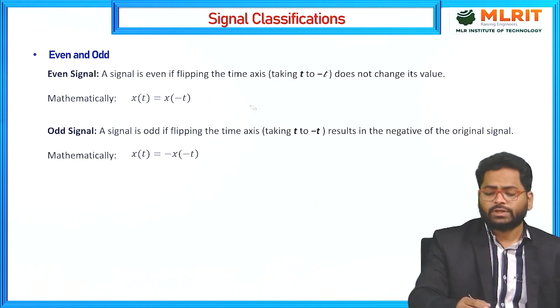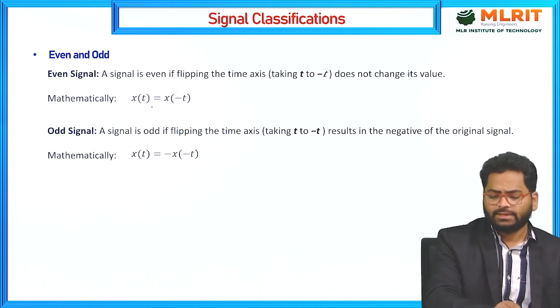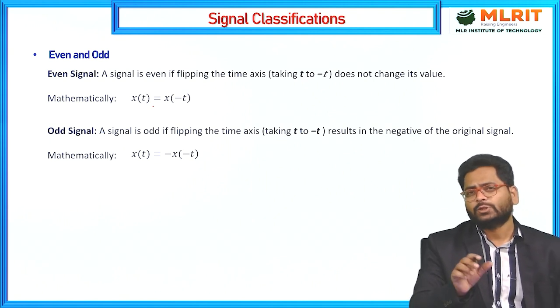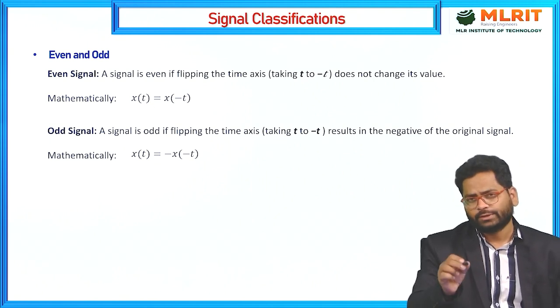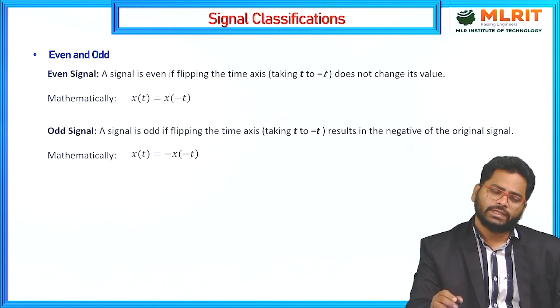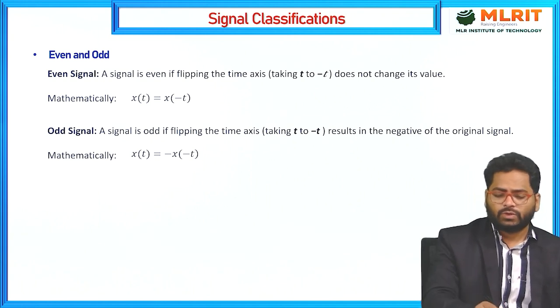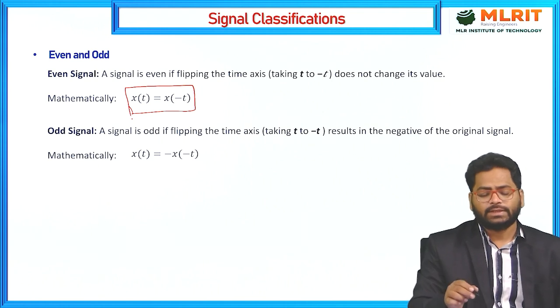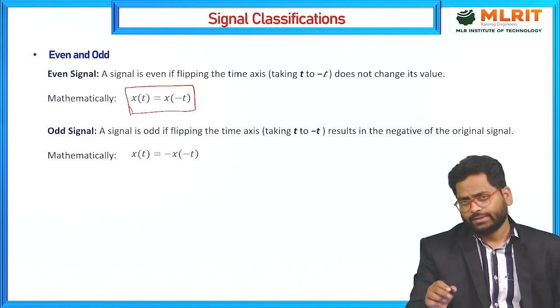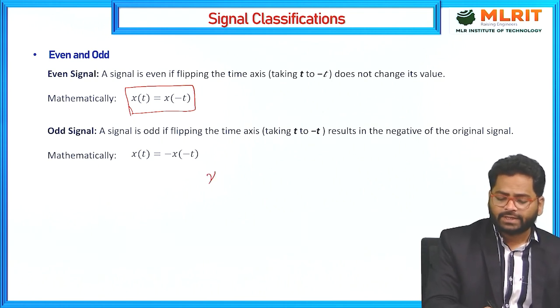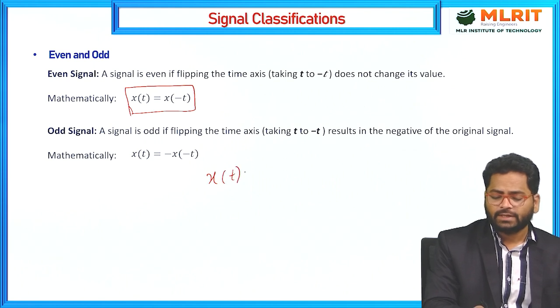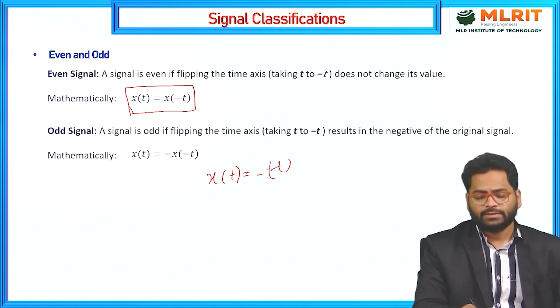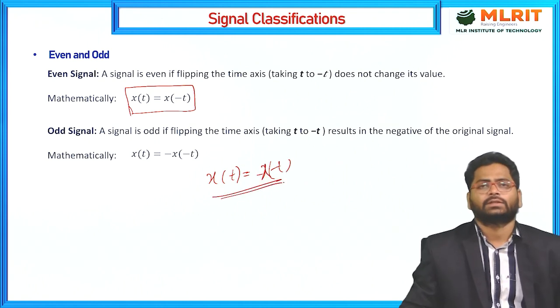Then when t is replaced by minus t, if the amplitude of the particular signal is the same, that is called the even signal. So when x of t equals x of minus t, the signal is known as an even signal. And second, if I replace t by minus t and the amplitude is negative, then you will get an odd signal. Understood?